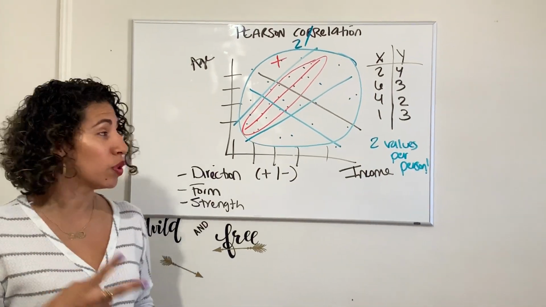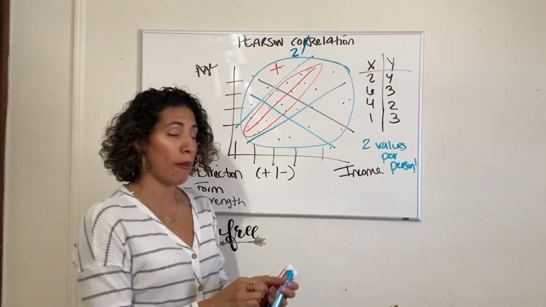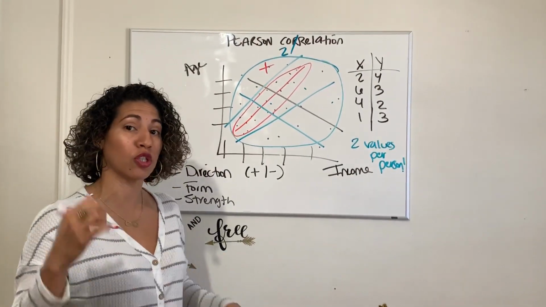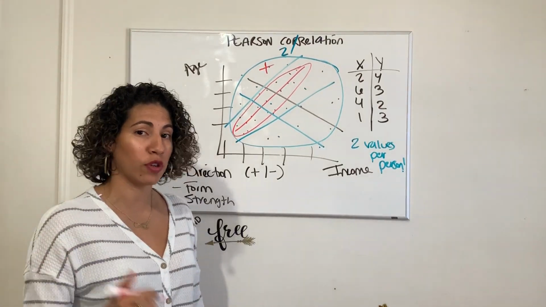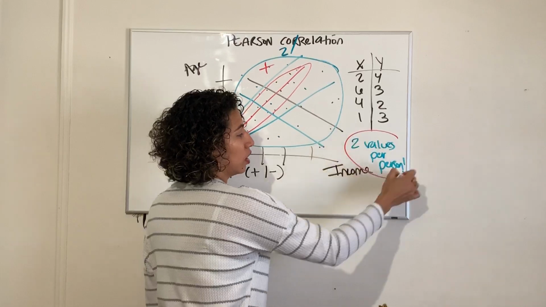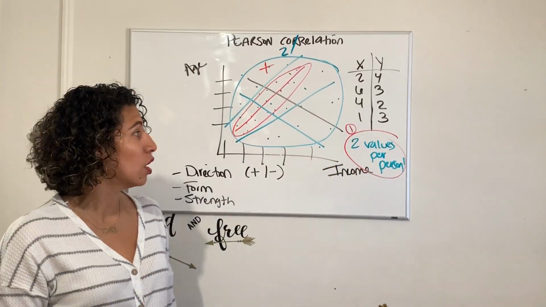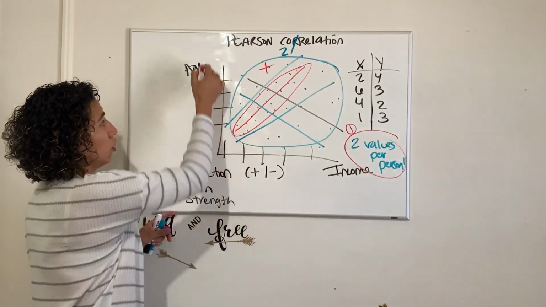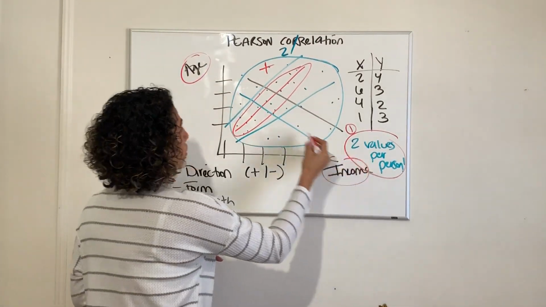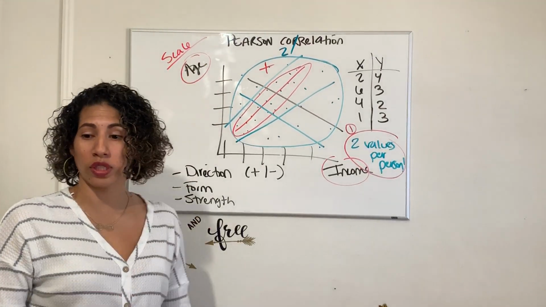So besides needing two things, it's going to need, just like we talked about before, all the assumptions. Remember when I talked about in the other videos before, the assumptions, or what I call the requirements for every single test? So what's your first requirement to run a Pearson correlation? You need to make sure you have two values per person. What's your second requirement? Your data or your variables need to be scale. In other words, ratio or interval data.